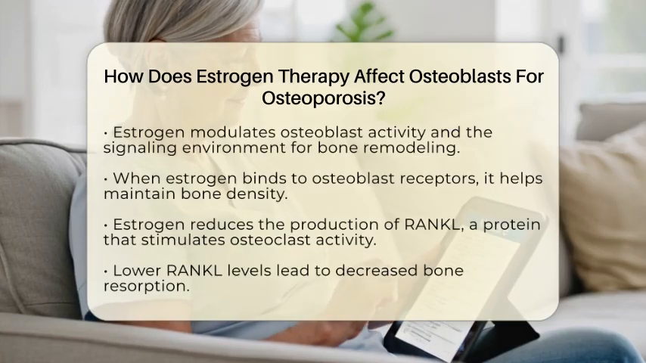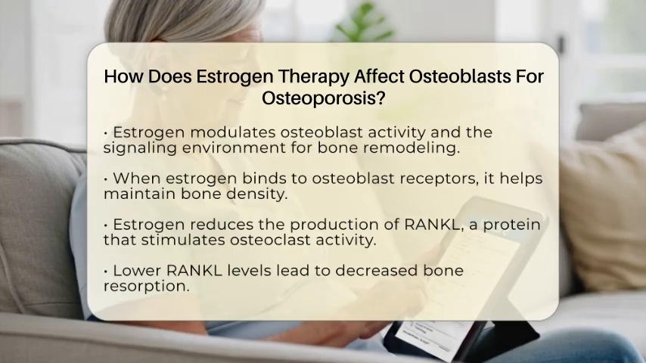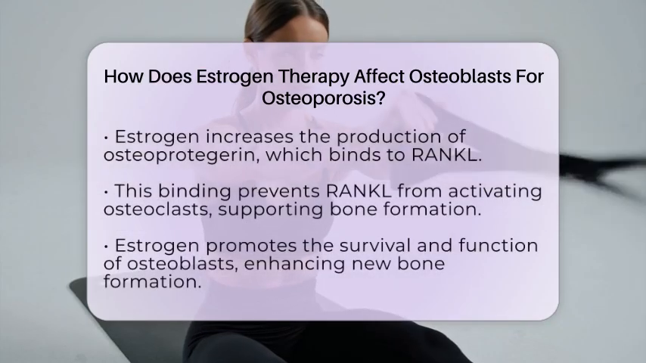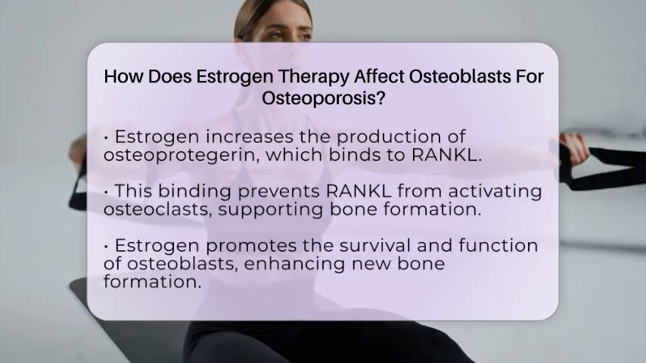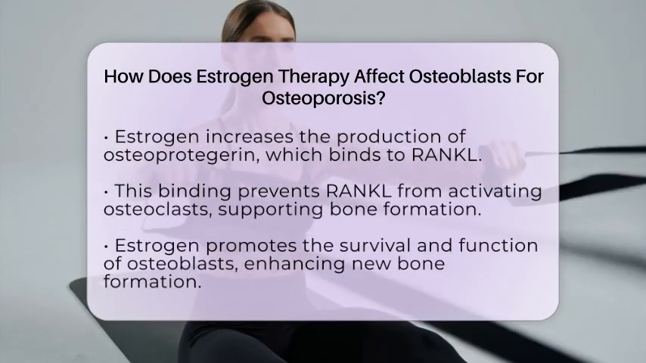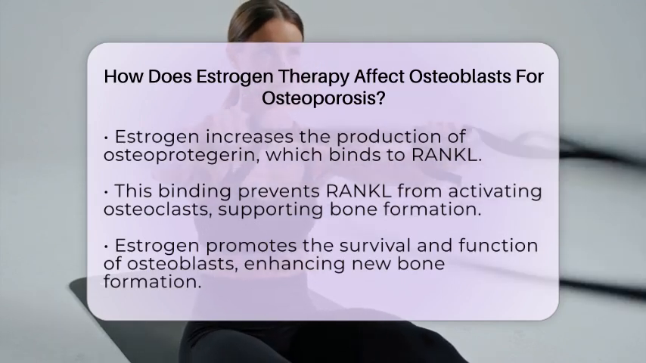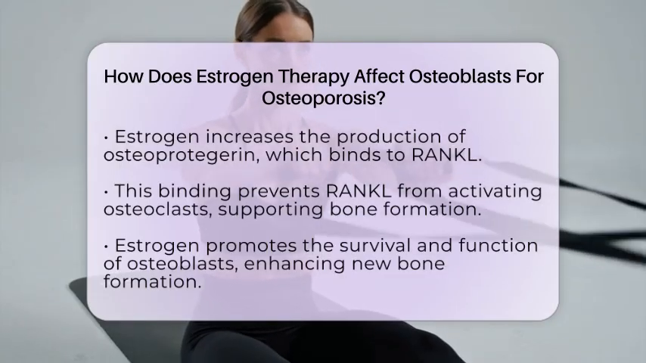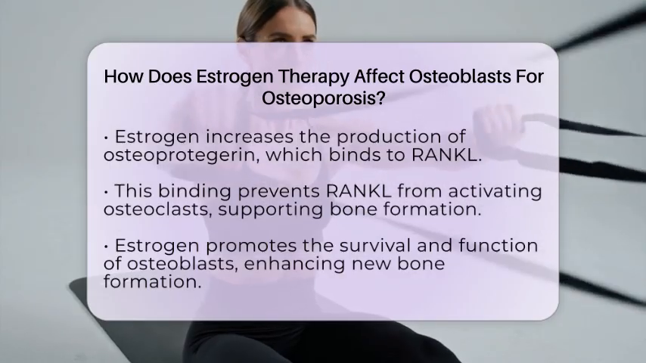Moreover, estrogen promotes the survival and function of osteoblasts, enhancing their ability to form new bone. It may even stimulate the proliferation and differentiation of these cells, contributing to bone formation. Estrogen also influences osteoblasts to produce factors like transforming growth factor beta, which promotes the programmed cell death of osteoclasts, further reducing bone breakdown.